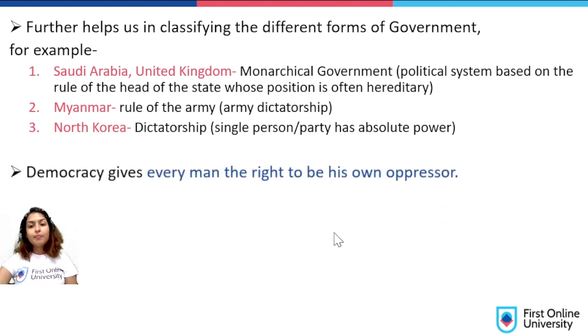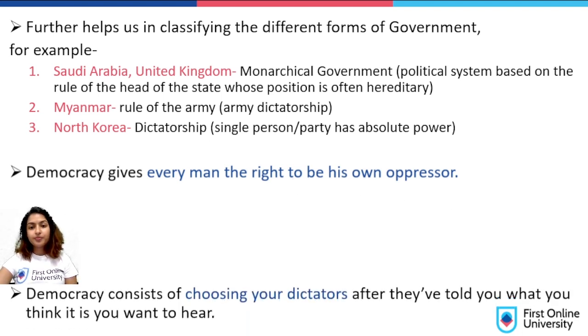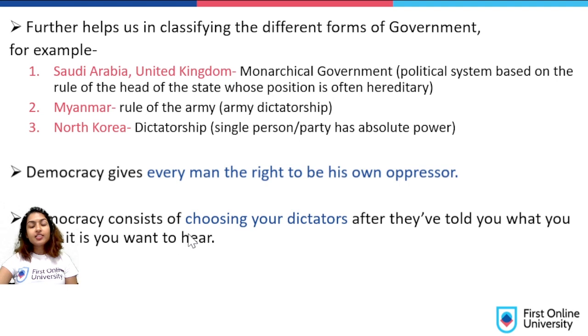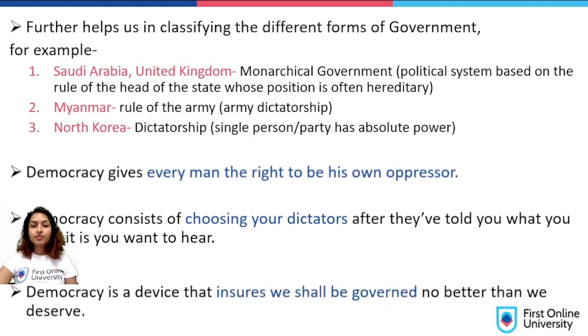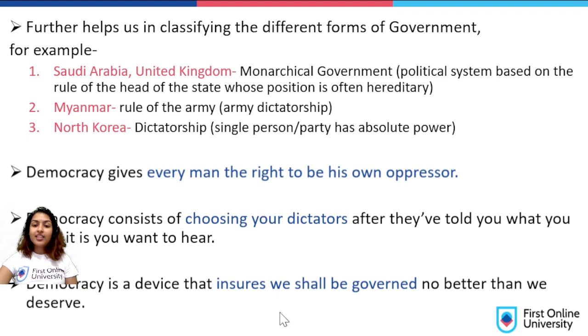Democracy gives every man the right to be his own oppressor. Democracy consists of choosing your dictators after they've told you what you think you want to hear. Democracy is a device that ensures we shall be governed no better than we deserve, which means we will get governed the best, like we deserve.